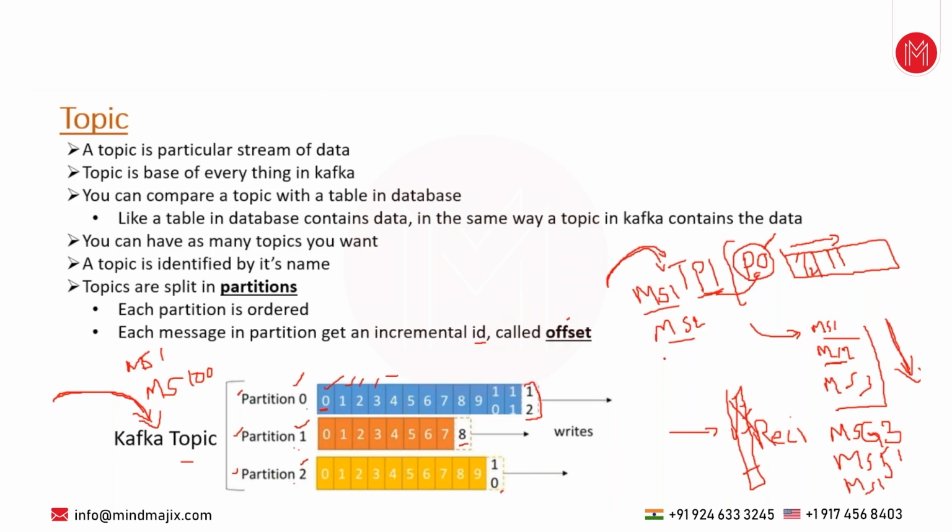So when you have a dependency on message ordering, always create the topic with one partition only. But the performance would be a bit higher when you have more partitions, and a bit lower when you have only one partition, because messages must be published in sequential order. With multiple partitions, whichever partition is free, Kafka will automatically send the message to that partition, so the producing and consuming would be much faster. Here it would be a bit slower, but there is a guarantee of ordering.